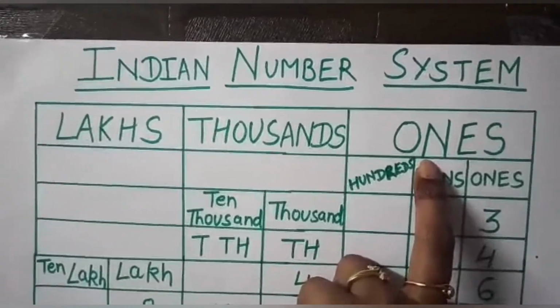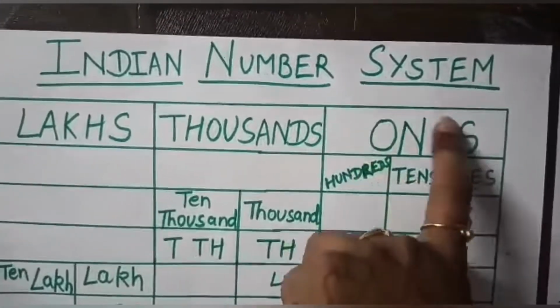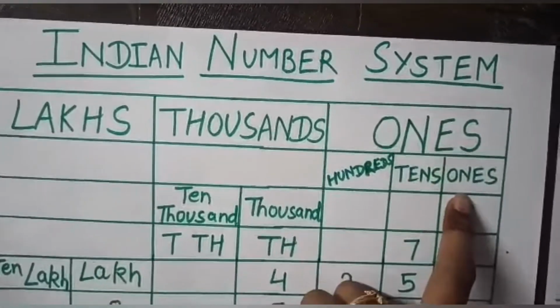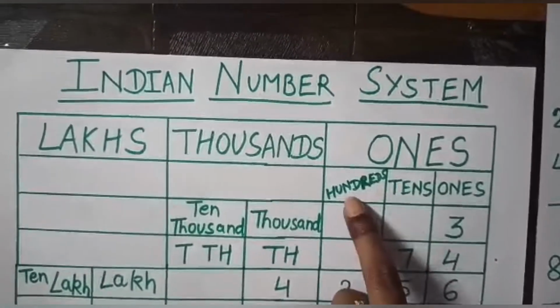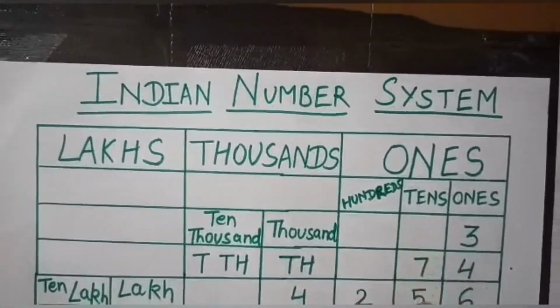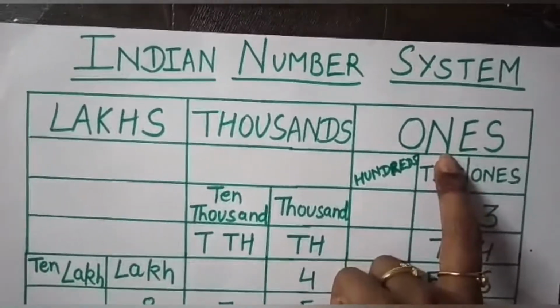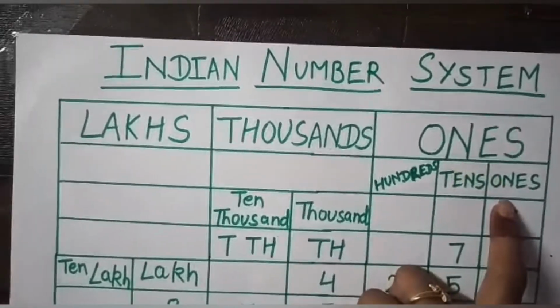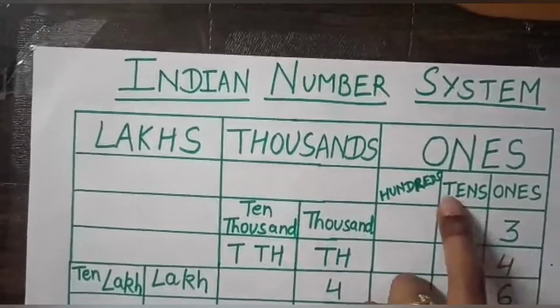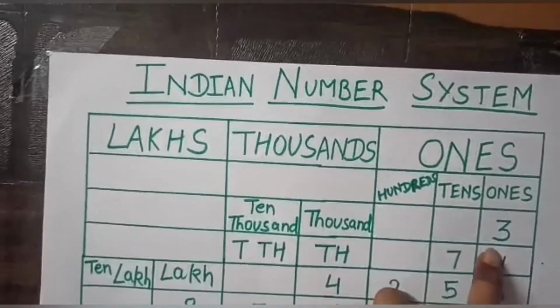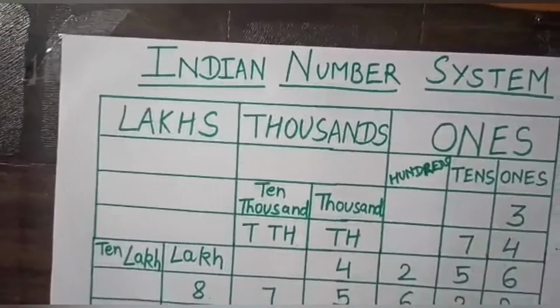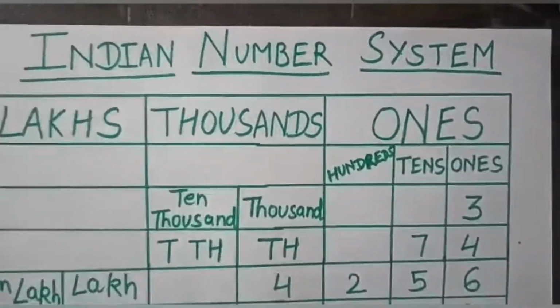Each number has its own house, its own place in that house, and its own value. This first house, ones, is divided into 3 places: ones, tens, hundreds. Each number has its own place and own value.